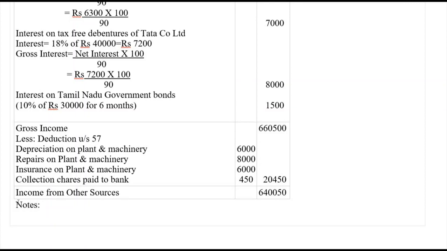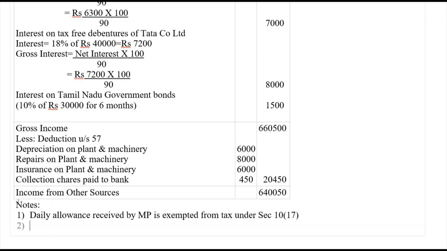Now let's go for the notes. Note number 1: daily allowance received by MP is exempted from tax under section 10 subsection 17.